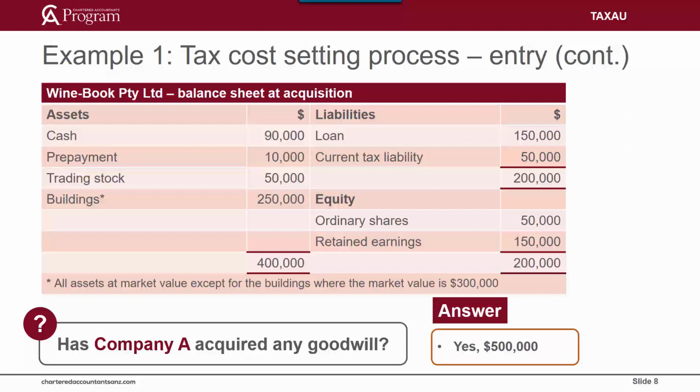At the time of the acquisition, Winebook's net asset value was $200,000. That is $400,000 in assets less $200,000 in liabilities. Therefore, the $750,000 paid by Company A to acquire the shares in Winebook was made up of the value of the net assets in the financial statements of $200,000, the unrecognised increase in the market value of the building of $50,000, and an unrecognised goodwill balance of $500,000. The unrecognised goodwill and the additional market value of the building must be taken into account in allocating the tax cost setting amount to the assets.